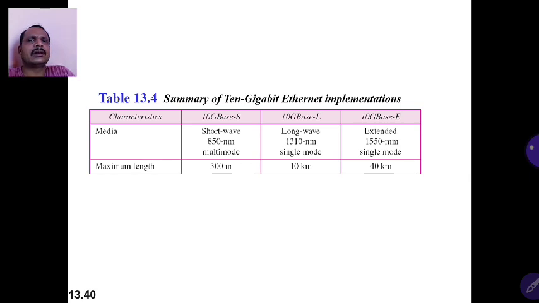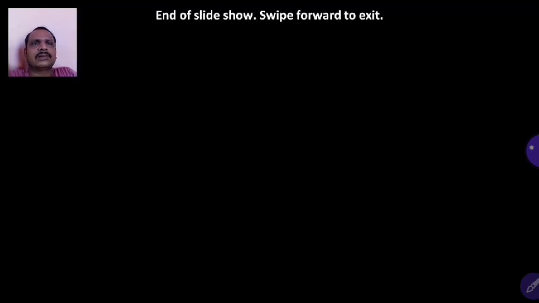FDDI, fiber distributed data interface. Maximum length for 10GBase-S is 300 meters, 10GBase-L is 10 kilometers, 10GBase-E is up to 40 kilometers. E is nothing but extended, L is long, S indicates short fiber. So this is for wide LAN. Next we'll see the remaining.